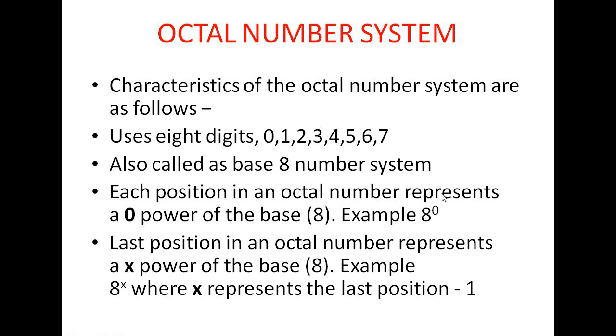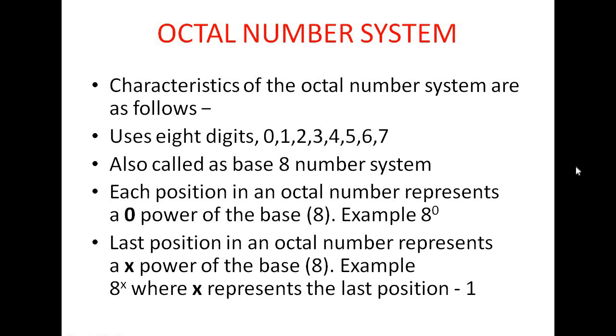Each position in an octal number represents a power of the base 8, that is 8 to power 0, then 8 to power 1, 8 to power 2, and so on. The last position in an octal number represents an x power of the base 8, for example 8 to power x. What is x? x is the last position minus 1.